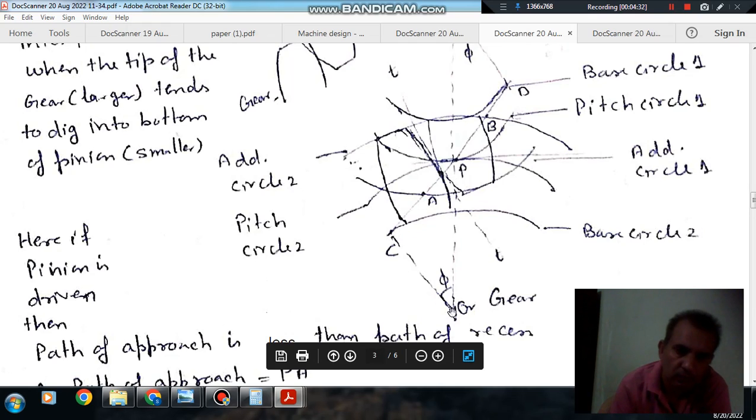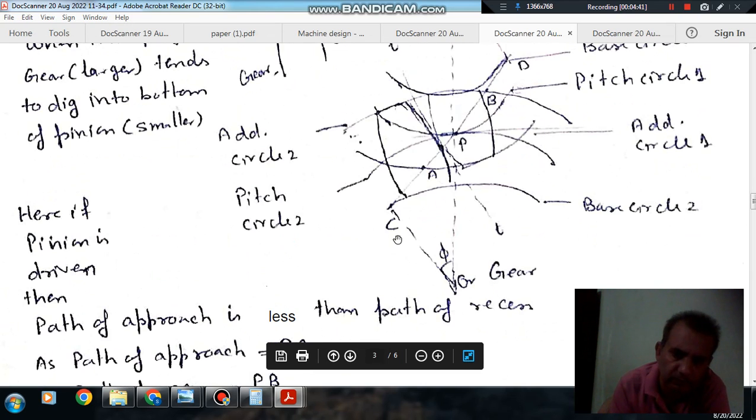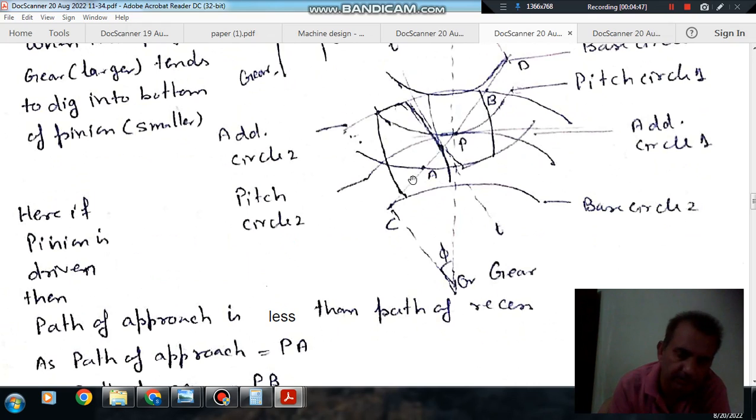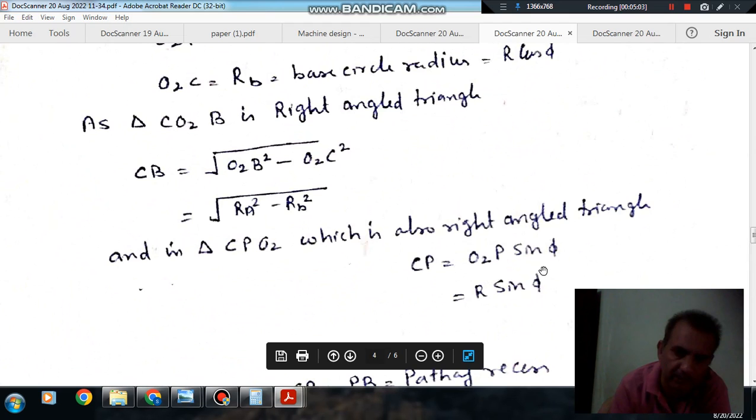In this triangle, O2P is the hypotenuse, this is the base, and this is the perpendicular, with this angle phi. So CP will be R sin phi. So CP is O2P sin phi, or R sin phi.